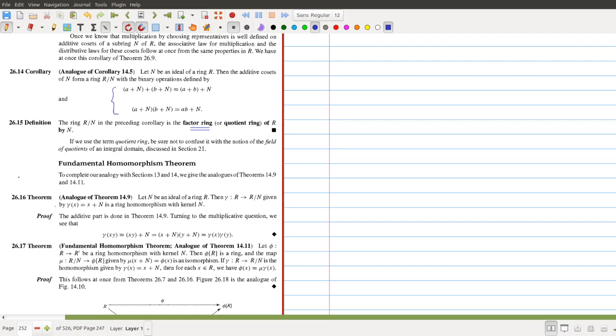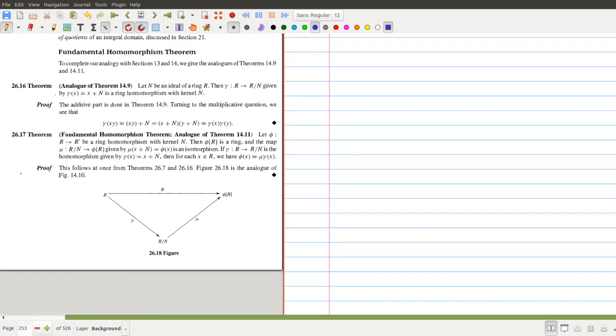One more thing remains in this section, that is the fundamental theorem of homomorphism for rings. We discussed the fundamental theorem of homomorphism for groups, and we have to prove this theorem for rings as well. You can prove it exactly the same way we proved the fundamental theorem of homomorphism for groups. In the syllabus we have omitted the proof of this as well.